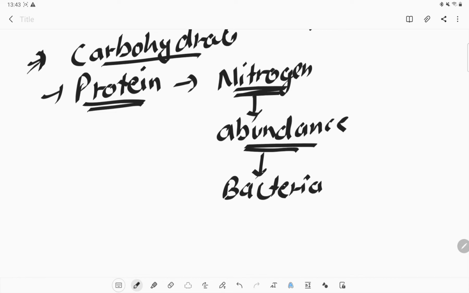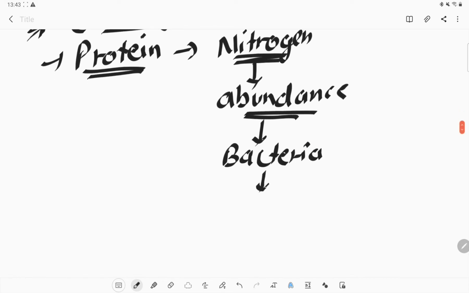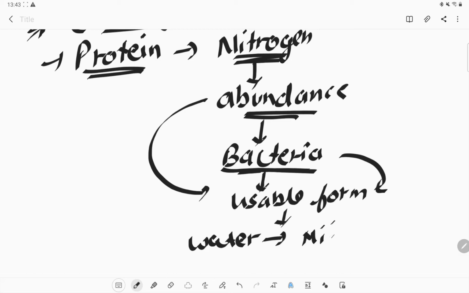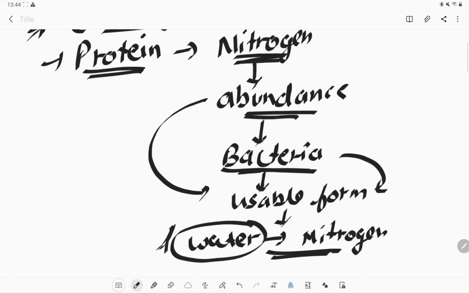These bacteria are present in the soil, and they help convert that atmospheric nitrogen to a usable form. This is how the bacteria help the plant convert atmospheric nitrogen into a form which the plant can absorb. When the plant absorbs water and minerals from the soil, it absorbs the nitrogen also, and makes the